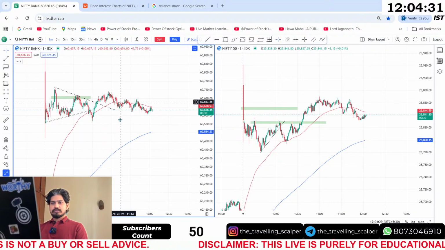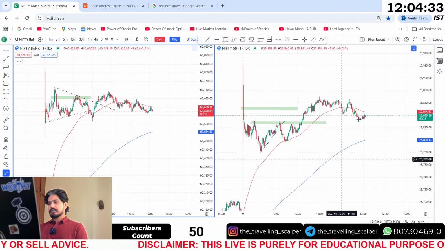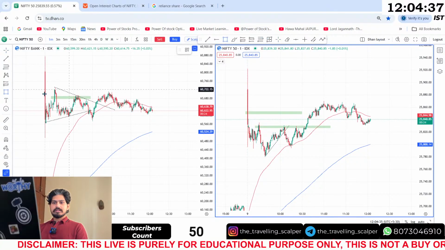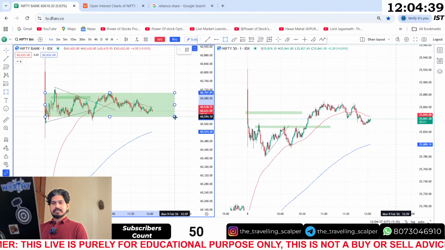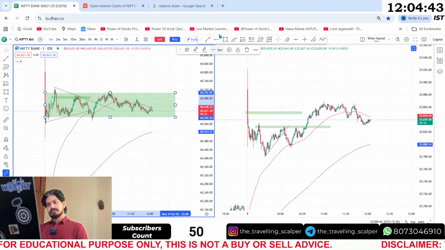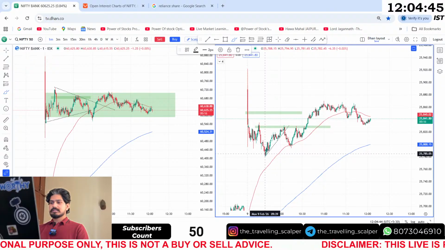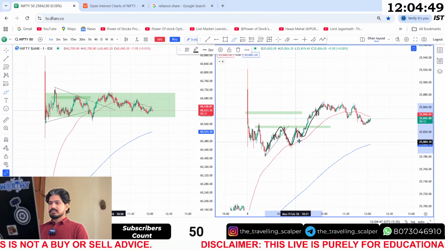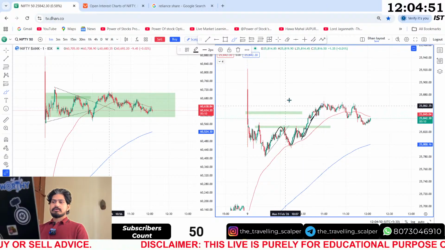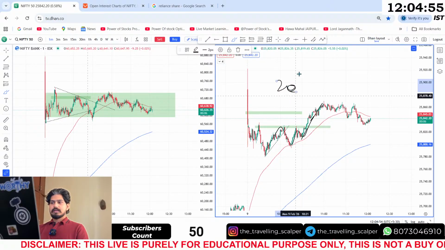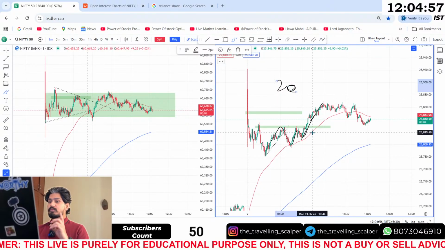So on the left side you can note this is a Bank Nifty chart, and on the right side this is a Nifty chart. Bank Nifty is kind of totally sideways in the morning session, a full sideways zone. And if you see Nifty 50, it is slowly forming a higher rise on upside momentum, but this is not a very huge momentum, around 20 to 25 points of premium price momentum.